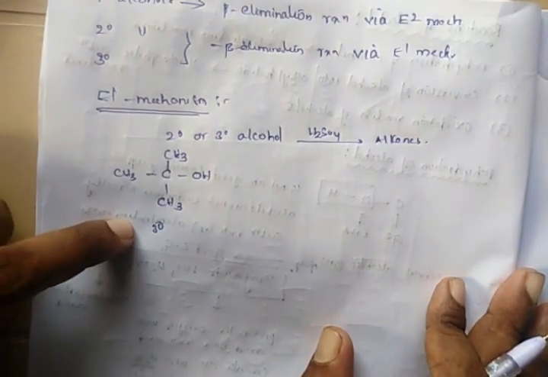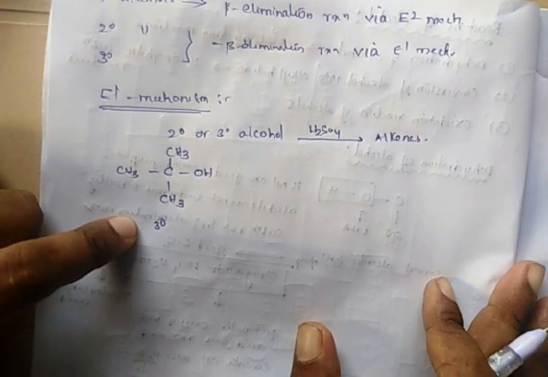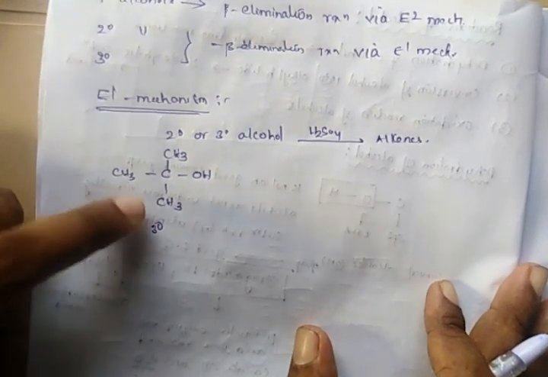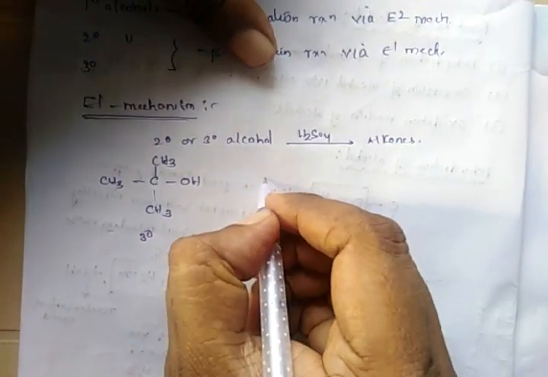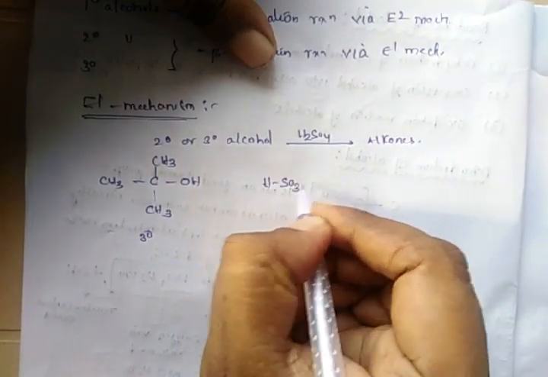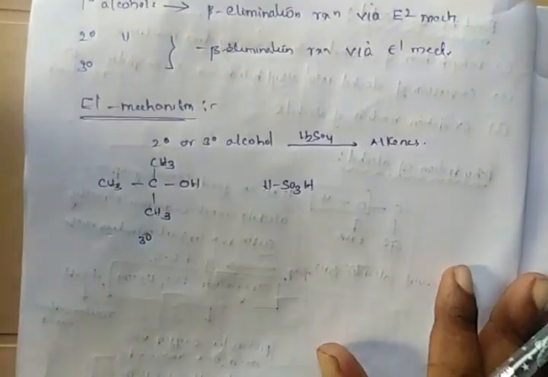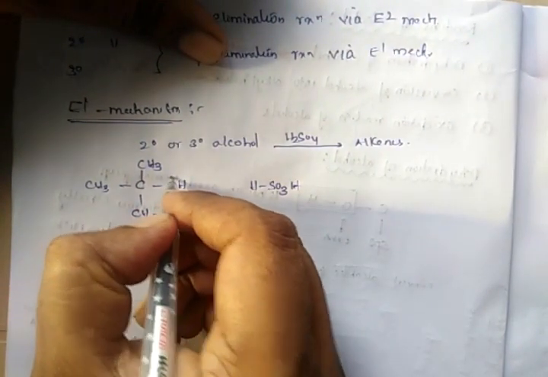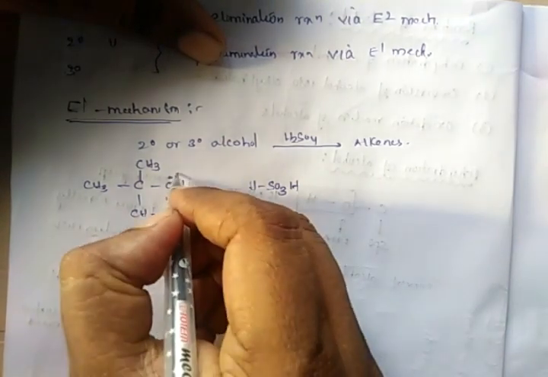We are taking the tertiary alcohol as an example. We treat this tertiary alcohol with sulfuric acid, and the oxygen abstracts this proton. This is the first step of the reaction.